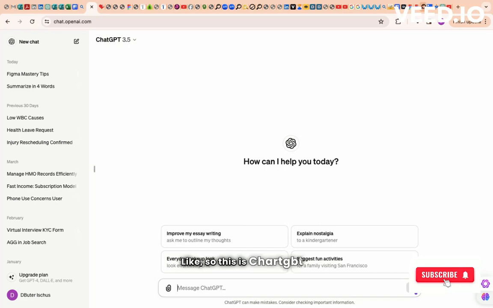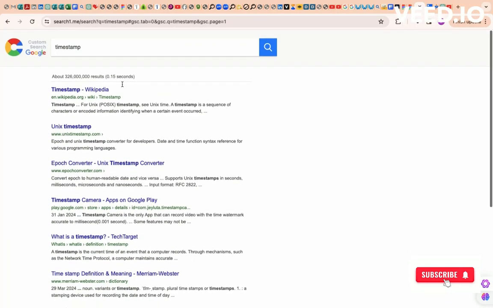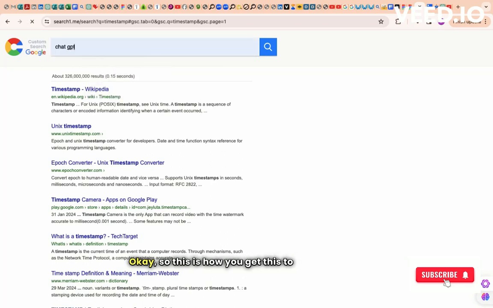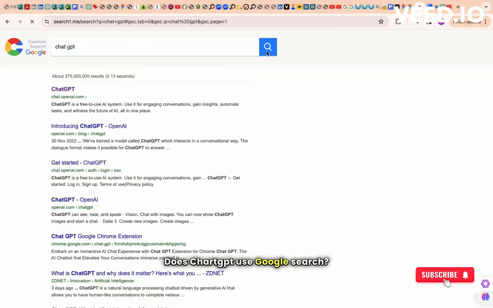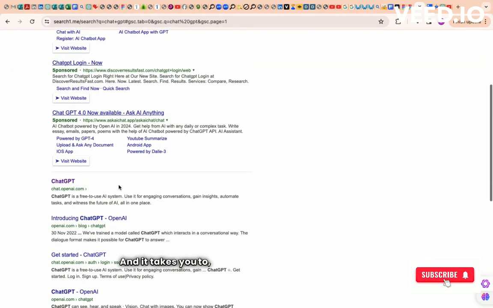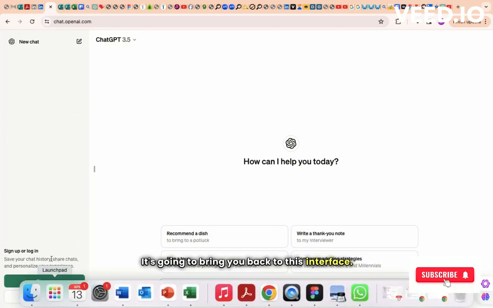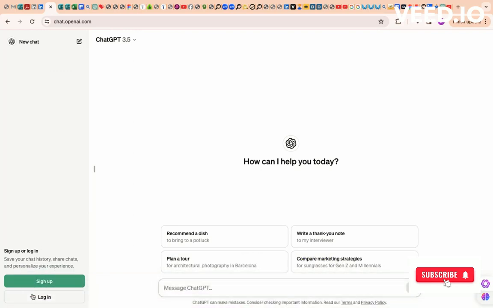So this is ChatGPT 3.5, and this is how you get to that interface. You use Google search and it gives you some search options. This is ChatGPT, and once you click it, you're going to have to register, and it's going to bring you back to this interface. As you can see, this is my account.